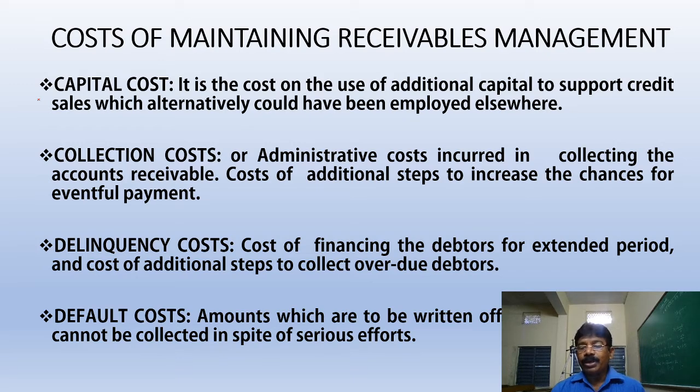Default costs: amounts which are to be written off as bad debts. We already took the example of bank NPAs, non-performing assets. That will be treated as bad debts. Suppose for the bad debts we are creating a reserve, bad debts reserve. That bad debts reserve is debited to the profit and loss account, which will eat the profit. Automatically shareholders' worth will decrease. So those are called default costs. The costs associated with receivables management are capital cost, collection cost, delinquency cost, and default cost.